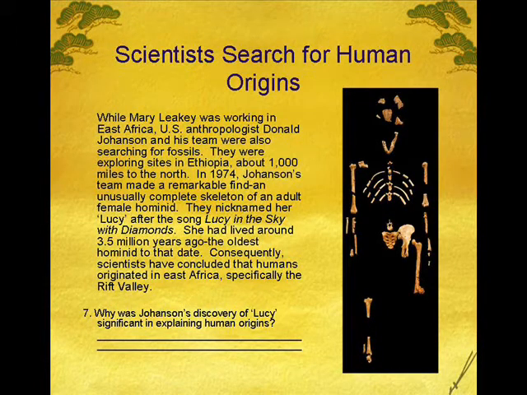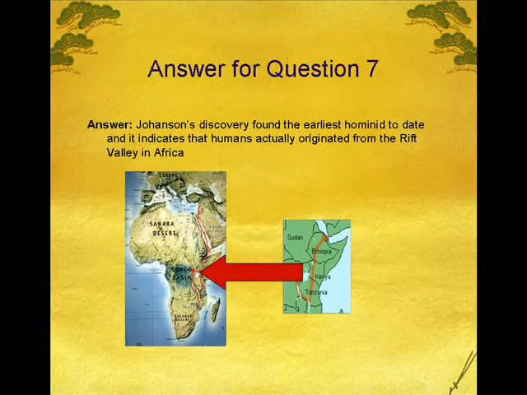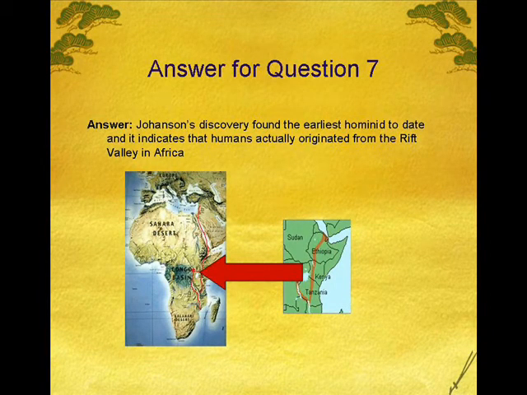Question 7. Why was Johanson's discovery of Lucy significant in explaining human origins? Answer for question 7. Johanson's discovery found the earliest hominid to date, and it indicates that humans actually originated from the Rift Valley in Africa.